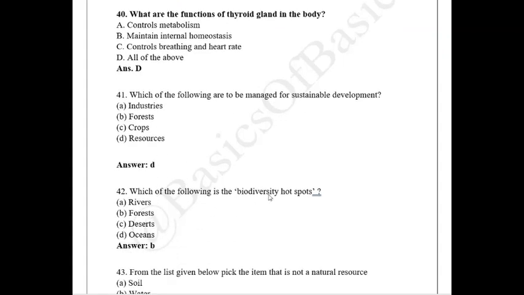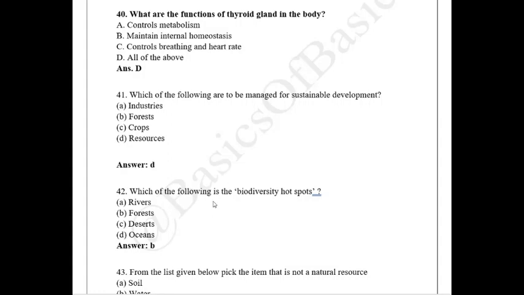Which of the following is the biodiversity hotspot? Rivers, forest, desert, ocean. A biodiversity hotspot has two conditions, given by Norman Myers. The first is that there should be at least 70% loss of biodiversity in that region, and the second is the presence of endemic species. For example, the Western Ghats is one example.